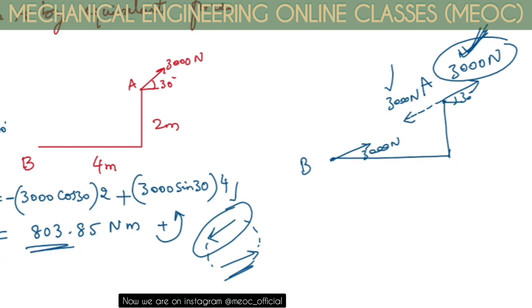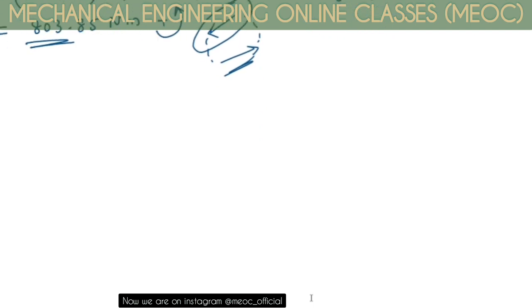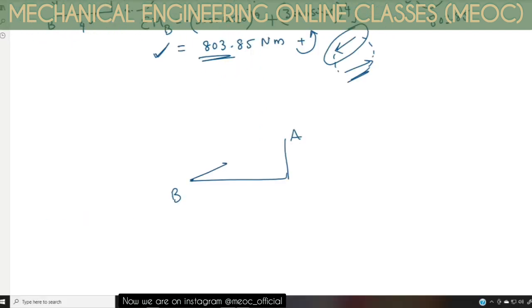This is nullified, and because there is a couple of 3000 Newton and 3000 Newton, I am showing that couple here, whose value is 803.85 and it is in the anti-clockwise direction. So we have converted the given force system into a force and couple system. So here completes our answer.